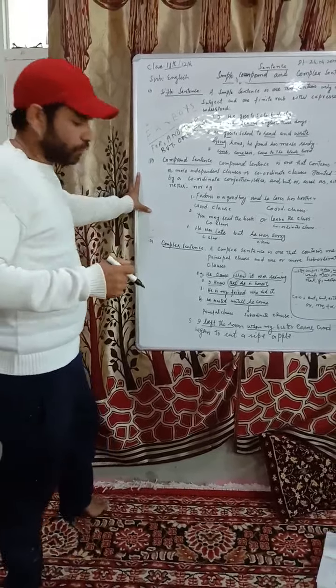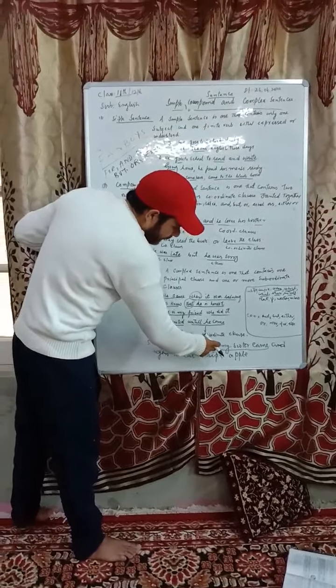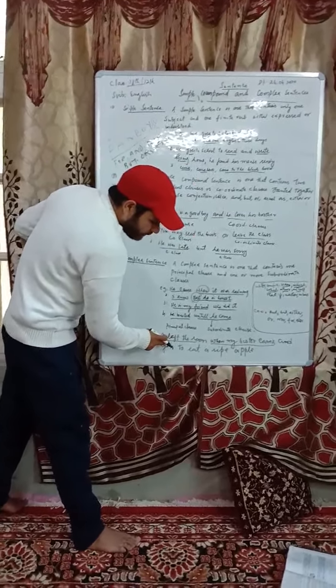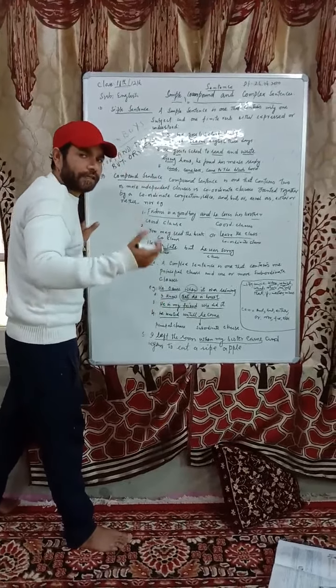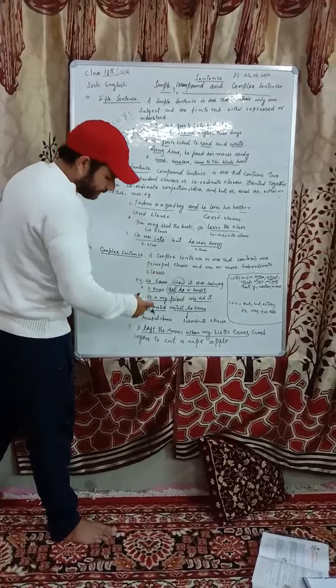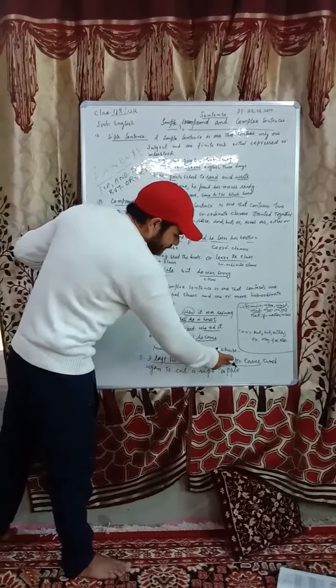For example, look at this sentence: I left the room when my sister came and began to eat a ripe apple. You know what a clause is? A clause is a part of a sentence that has its own subject and predicate.